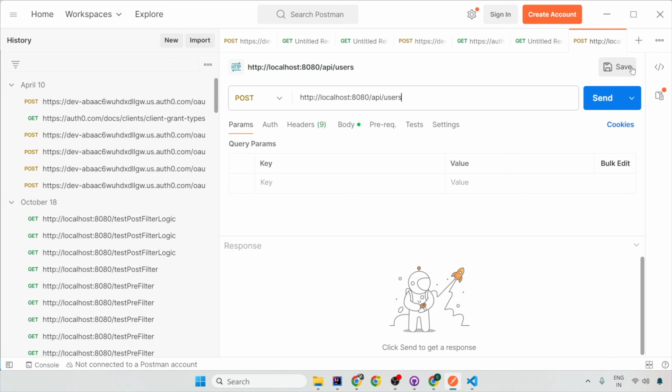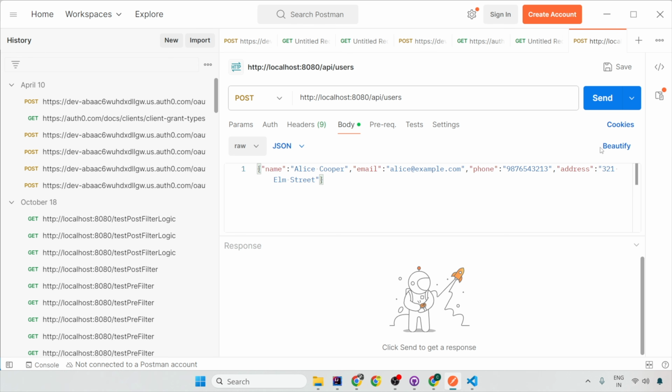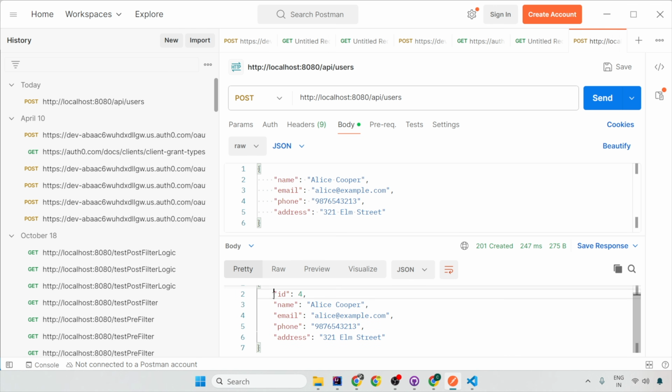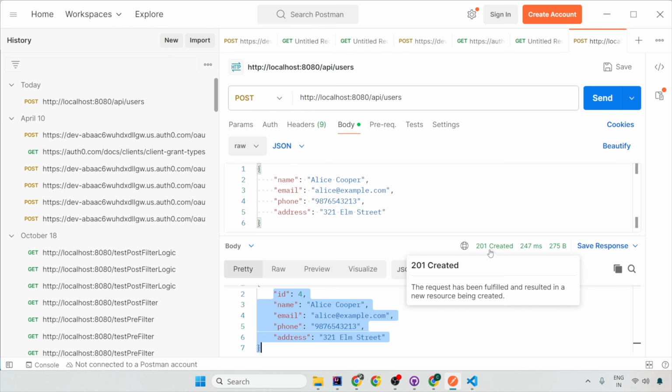And I'm going to hit this, and in the body itself, I have all my JSON here. I'm going to send it and it says ID 4, this Alice Cooper is created successfully, and also 201 Created. So this is how beautifully it has also thought about the proper status code.